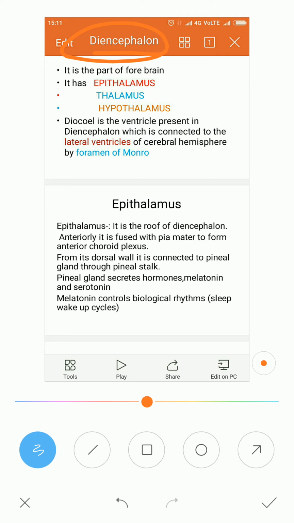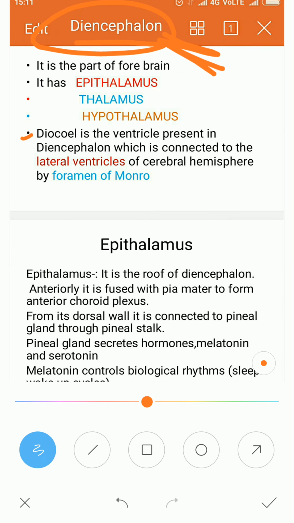I told you the cerebral hemisphere contains two ventricles inside, spaces containing cerebrospinal fluid. Those ventricles are called lateral ventricles. In the same way, the diencephalon also encloses an empty space, called the third ventricle or diocoel. The diocoel of the diencephalon and the lateral ventricles of the cerebral hemisphere are all connected by the foramen of Monro. All these ventricles contain cerebrospinal fluid.